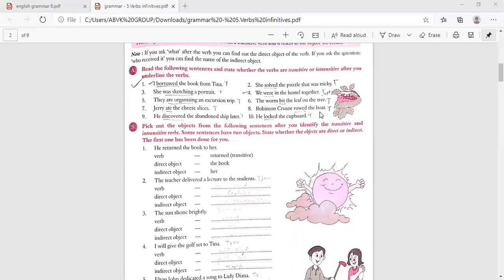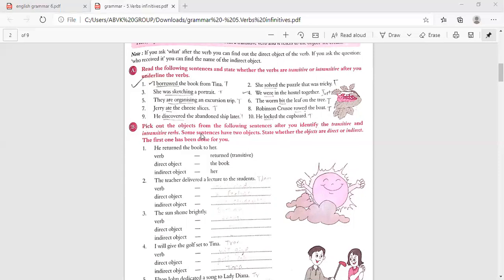Robinson Crusoe rowed the boat. What did he row? Boat, the object. So that is transitive. He discovered the abandoned ship later. Discovered is the verb. What did he discover? The abandoned ship. So that is an object, and it is transitive. He locked the cupboard. What did he lock? The object, the cupboard. So that is transitive. Now coming to the next exercise, B.